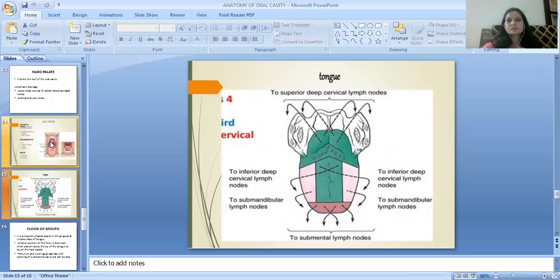The lymphatic drainage of the tongue is to the submental lymph nodes, the superior deep cervical lymph nodes, the anterior deep cervical lymph nodes, the submandibular lymph nodes, and the inferior deep cervical lymph nodes.